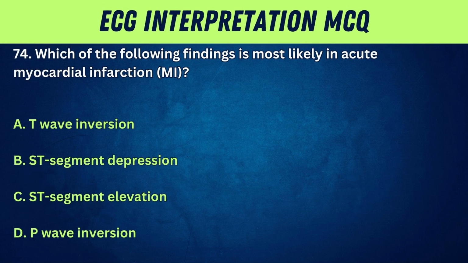74. Which of the following findings is most likely in acute myocardial infarction, MI? A. T wave inversion. B.